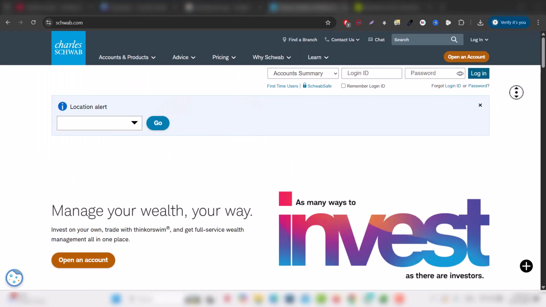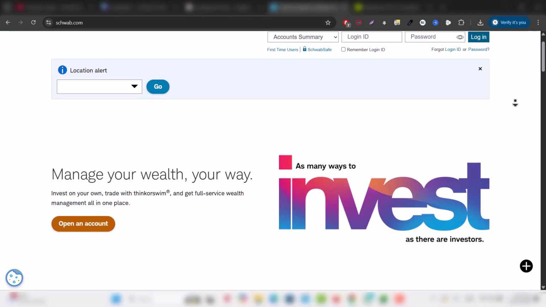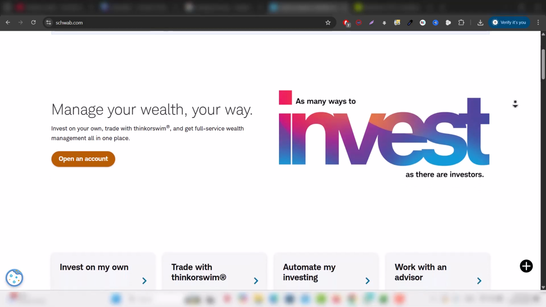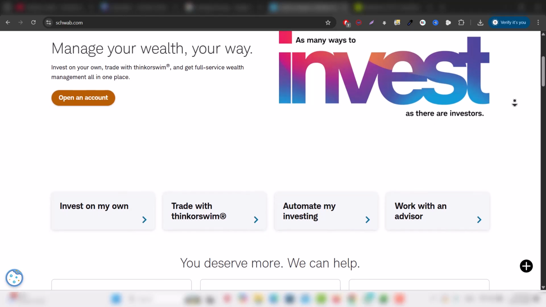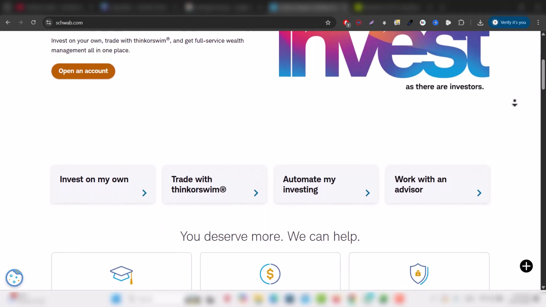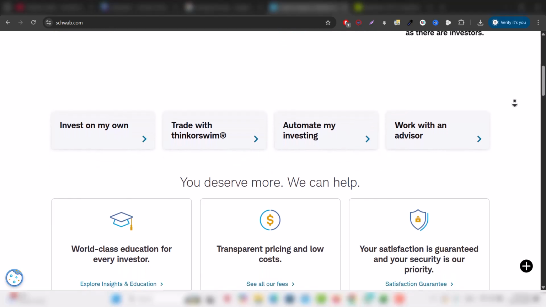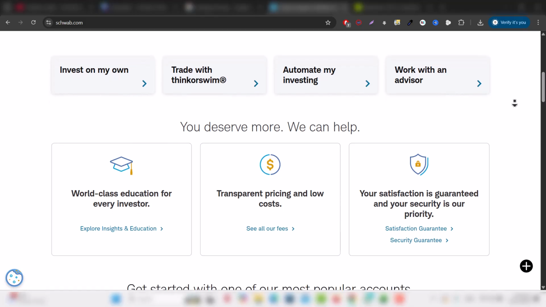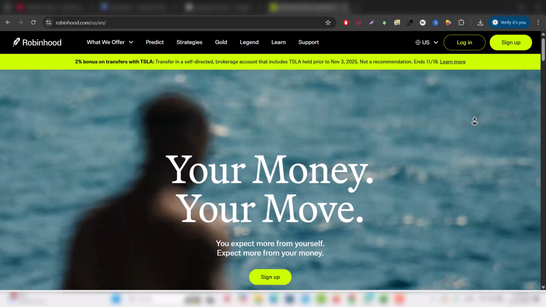Now, let's look at Schwab. Schwab offers commission-free trading, a great range of investment options, and top-tier customer support. It's ideal for those who want an all-in-one service with access to stocks, bonds, ETFs, and banking services. Schwab's thinkorswim platform is fantastic for active traders, but it might take a little time to learn if you're new to trading. Lastly, we have Robinhood.